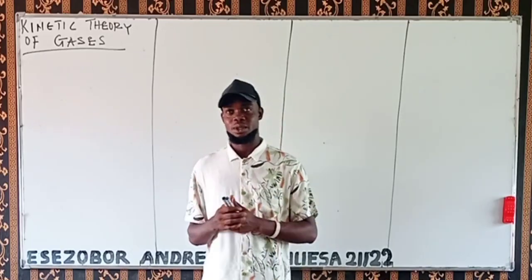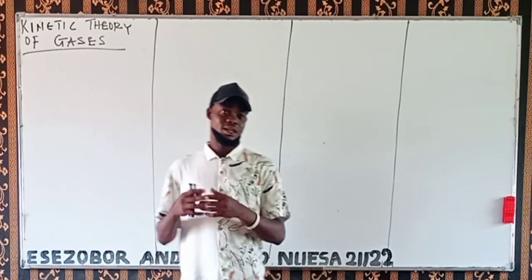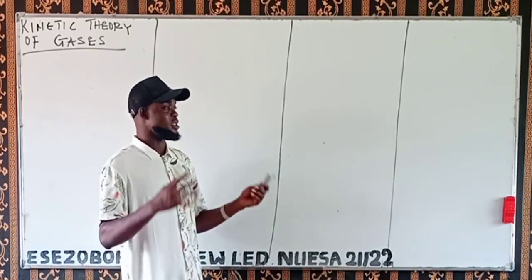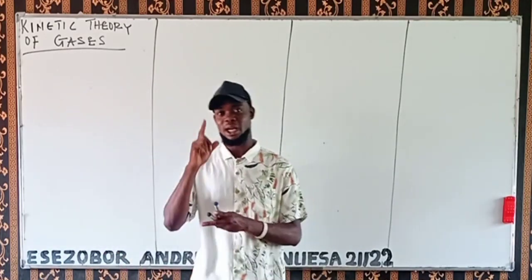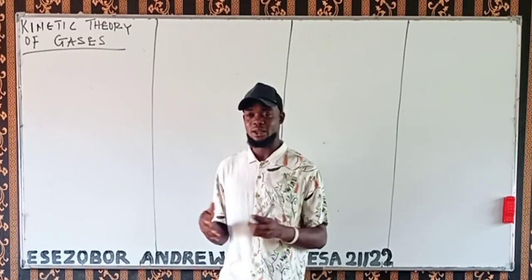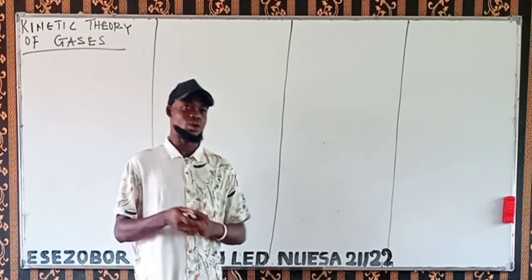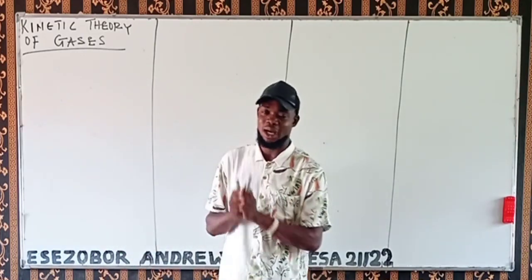The only interaction between the molecules of these gases, there's not much interaction. The only interaction is that they collide with each other and they also collide with the wall of the container in which they are placed. If you want to hold the gas, you place it inside a particular container.